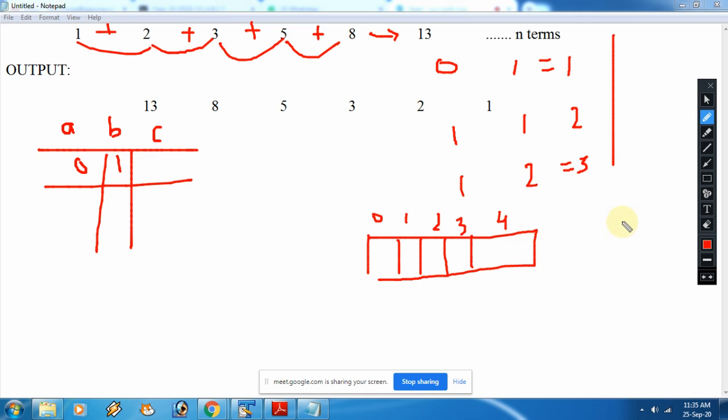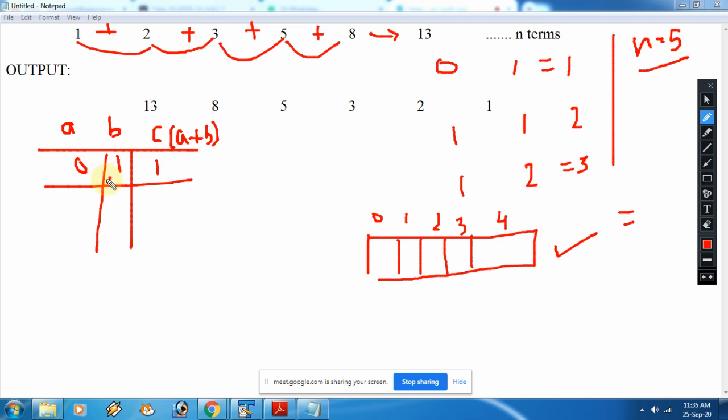The array size is n. The n is 5, as I have written here. So first of all, we will create an array of size 5. Size 5 we have created, and now see what we are supposed to do. Please pay attention. 0 plus 1, these are the basic starting values. So C equals A plus B. This is the basic thing which we have done many times.